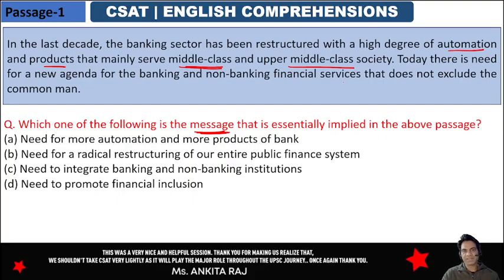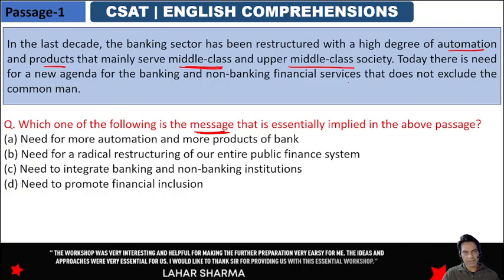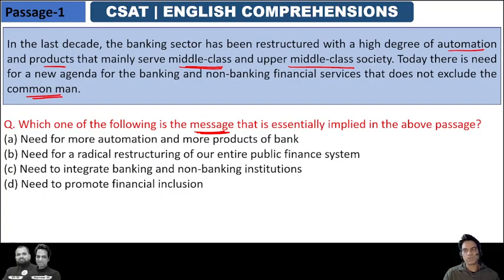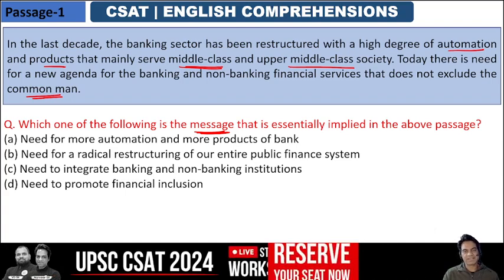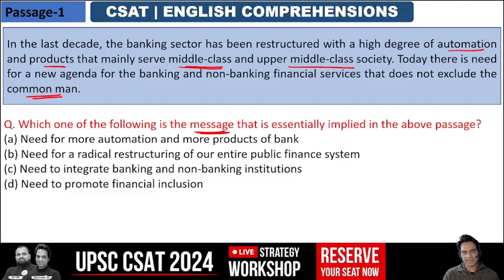So the new agenda that is the need of the hour today is a new agenda for banking and non-banking financial services that does not exclude the common man. That means that does not exclude the common rural man or a poor man or marginalized society. So there should be financial inclusivity. Right, financial equality. That is the message that is conveyed, as far as I understand.